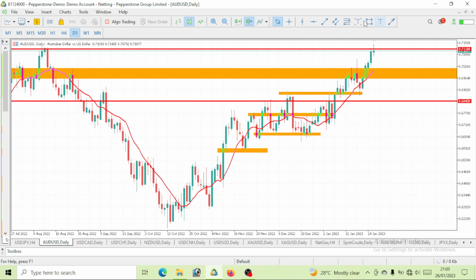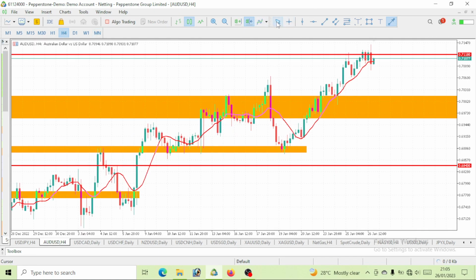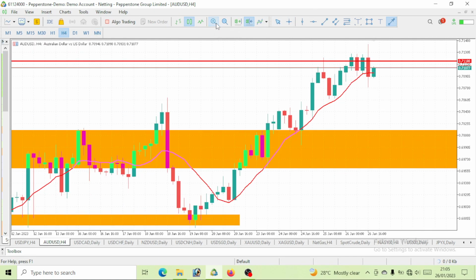So now let's start with the trend. We can clearly see an uptrend move. That is one. We can also see price is still trading above our 10 period simple moving average. So now down to the lower time frame.